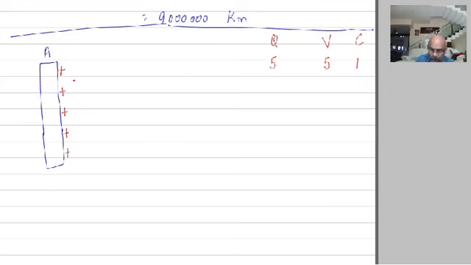Instead of that, I'll do one thing. Now I'll bring another identical conductor of the same size and shape.